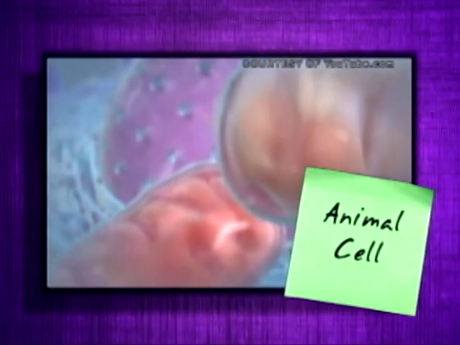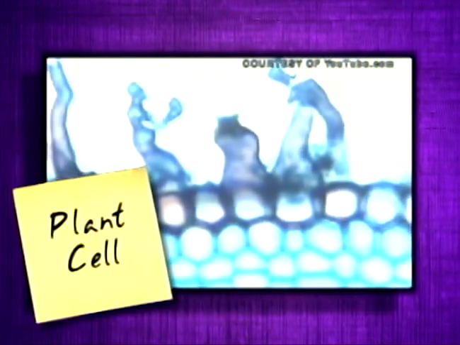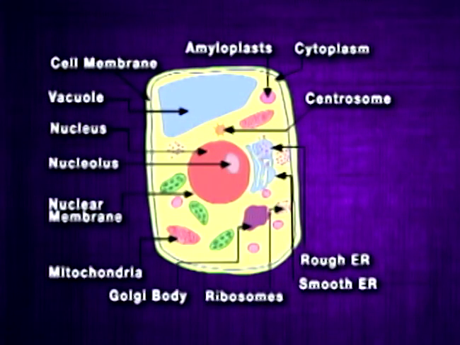All the cell parts which you have identified and discussed are found both in animal cells and plant cells. However, plant cells have cell parts which are not found in animal cells. Could you tell me what these are?